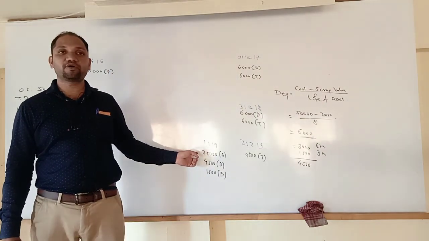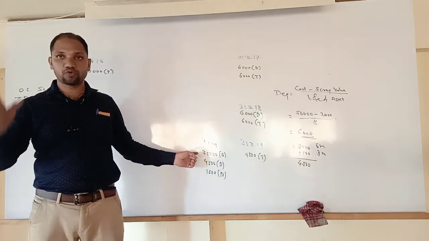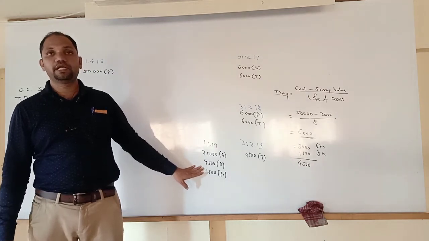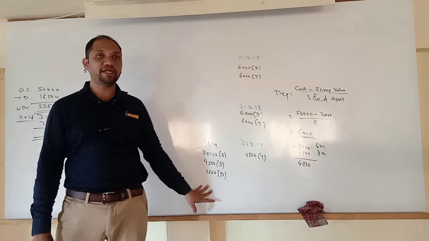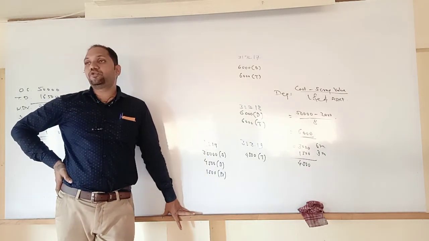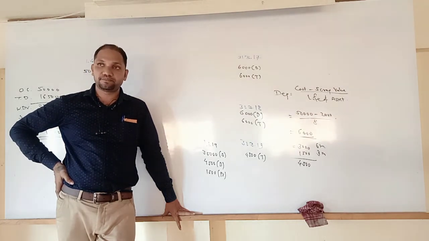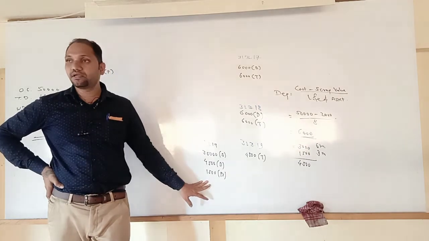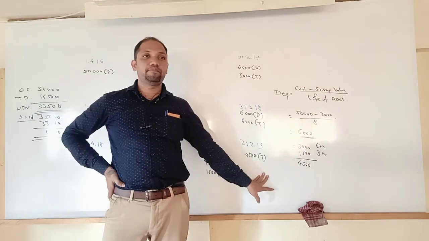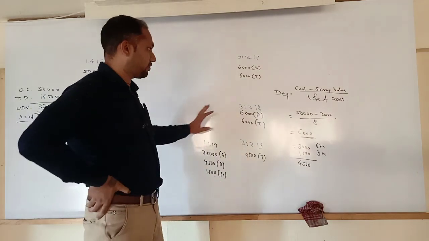Bank account debit to equipment. Equipment goes out. Depreciation to equipment. Profit. Whenever you get the profit, the value of the asset increases, and whenever the value of the asset increases, debit the asset. Equipment account debit to P&L account. P&L account debit to depreciation. Okay, these are the entries you need to pass.